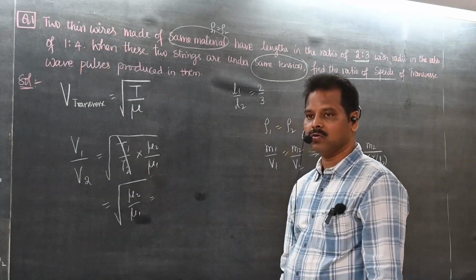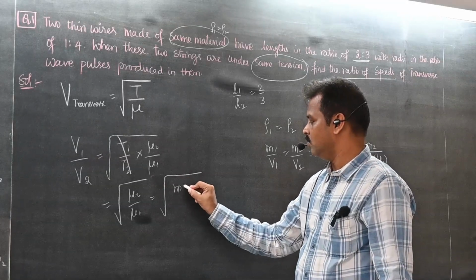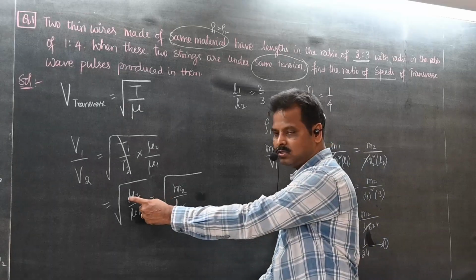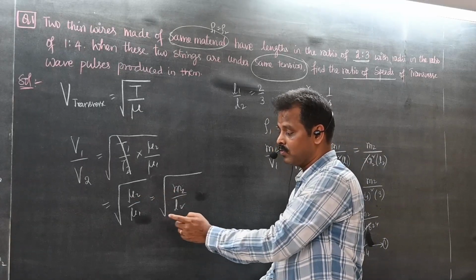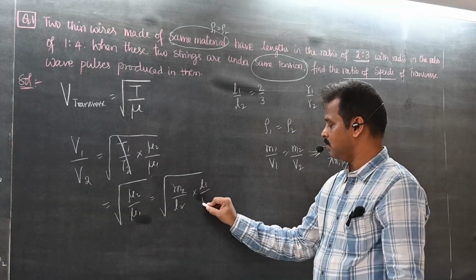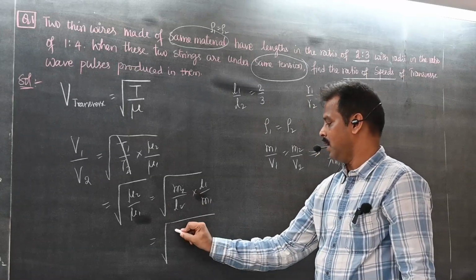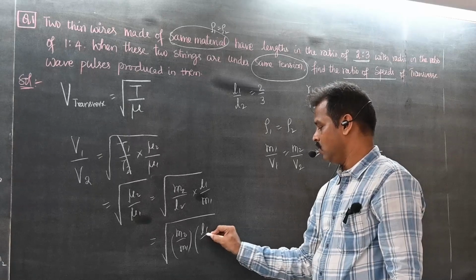So what is mu? Mass per unit length. So I am going to write m2 by L2 by m1 by L1. What is the answer for this? I can write this as m2 by m1 into L1 by L2.